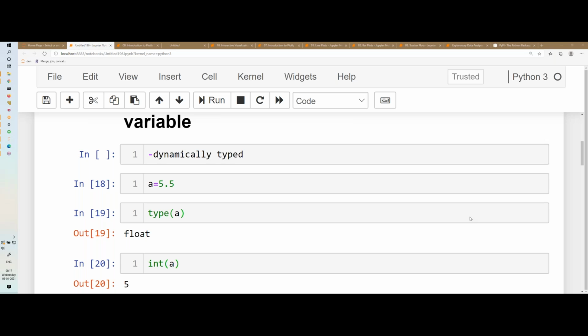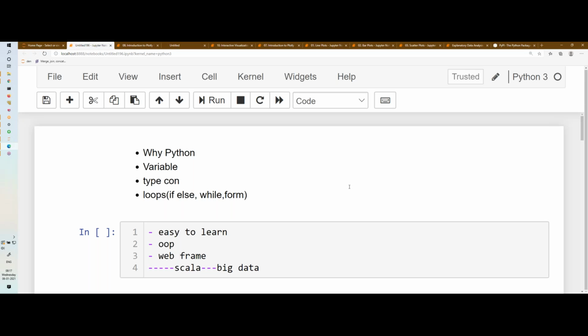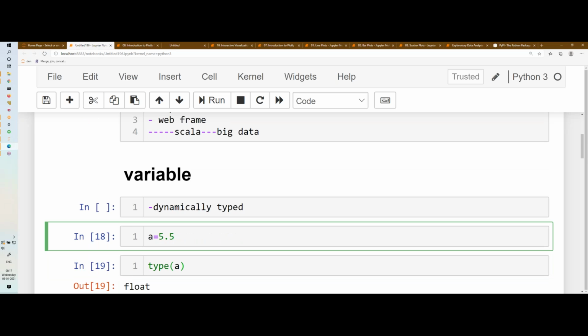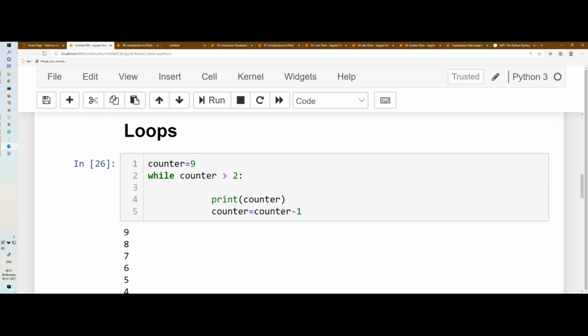If you don't have any doubt, we'll stop here. Let me quickly summarize. Today we discussed why Python is important and very popular, and what a variable is. Then we discussed type conversion, from one type to another. We discussed what a while loop is, how to write a while loop in Python, and how to print a statement in Python. Indentation is very important.